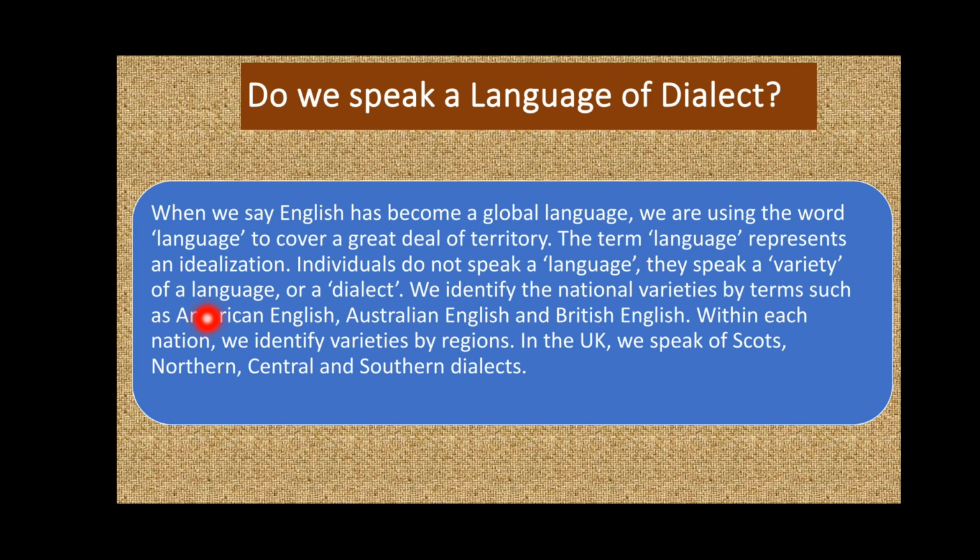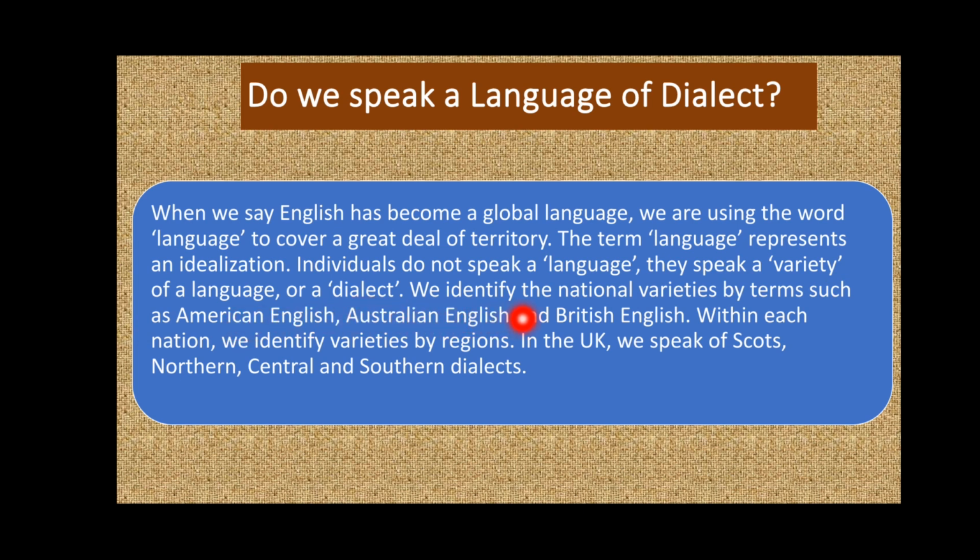For example, if you ask me, I'll say that I speak a variety of the Pashto language, that is the Yusufzai dialect. Some of you may speak the Banuchi dialect, or the Khatak dialect, Marwat dialect, and so on. So we have several varieties of the Pashto language which are spoken in different parts of Khyber Pakhtunkhwa. So when people speak, they speak a variety of a language or a dialect.